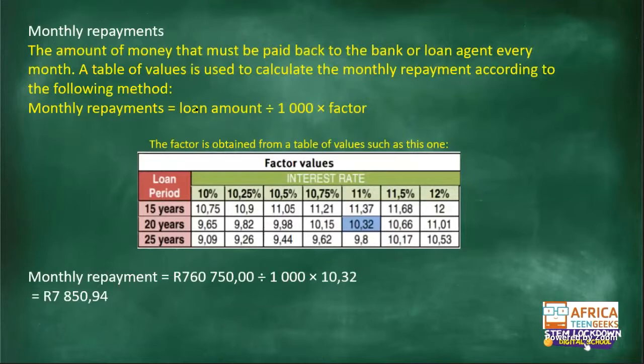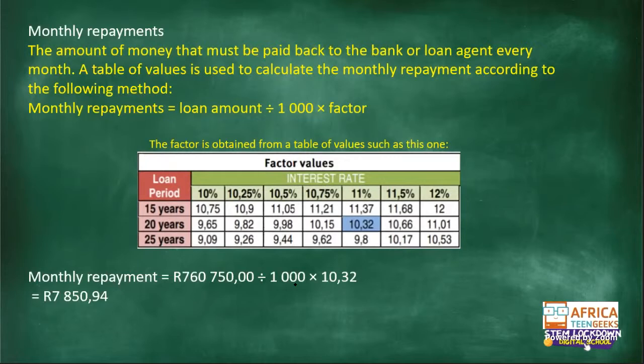These are the steps we need to follow. Monthly repayments. What are monthly repayments? The amount of money that must be paid back to the bank or loan agent every month. A table of values is used to calculate the monthly repayment according to the following method. So what's the formula? Loan amount divided by 1,000 multiplied by factor.